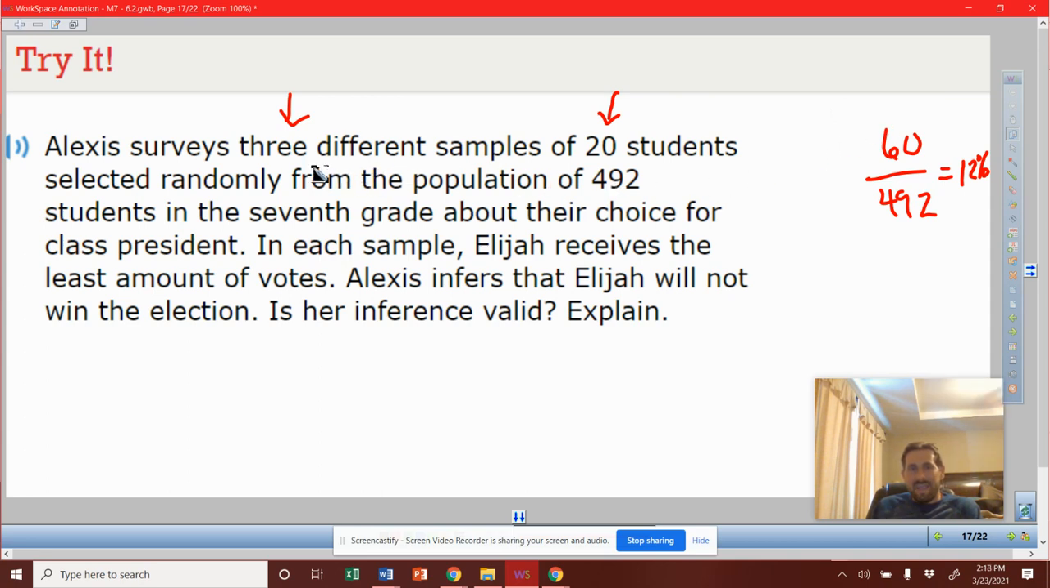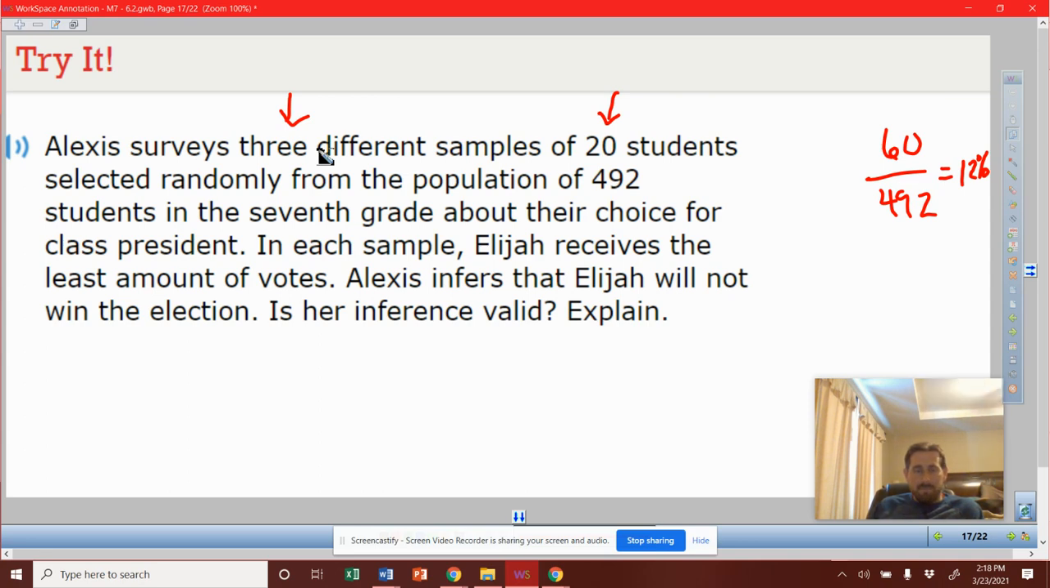Maybe you'd like to analyze where her samples come from. Are they from just classes she attends? Are there some of these people in classes that she doesn't have? How are these people associated with Elijah? In the sense, do they have classes with him? Do they not? So you would want to maybe analyze her sample and see just how diverse it is to be representative of the whole.